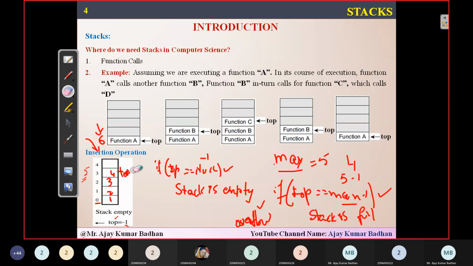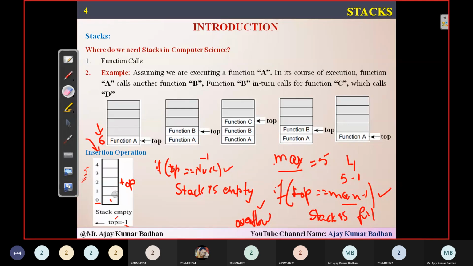And the next element I can delete here is number 4. Now top will be pointing to which particular location here? Top will be coming here. So now what happens again? If you want to delete another element, I can delete only from the top. Remember, you can't delete in between numbers because there is only one opening and closing, that is top. So you can either delete or insert using this particular variable top.